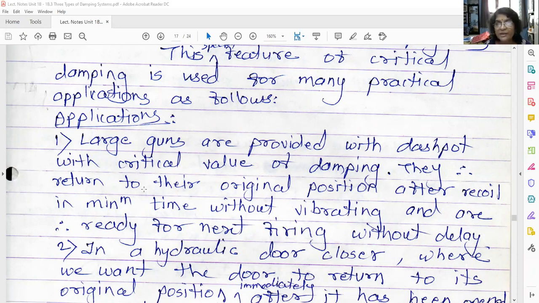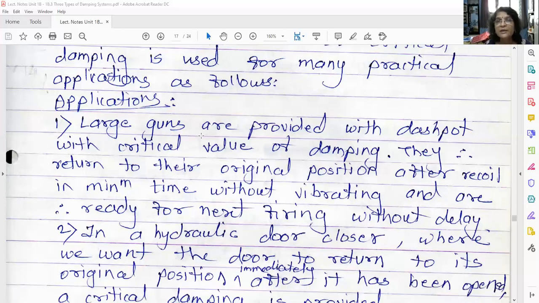You can imagine whenever soldiers fire large guns, those are very heavy guns. If the damping provided in the large guns were overdamped, what will happen? The spring which was stretched will take too much time to come to its original position. To keep it ready for the next firing, it will take too much time, and that is not accepted in these guns. Guns are always used to fire immediately.